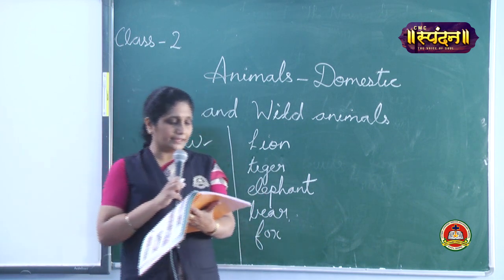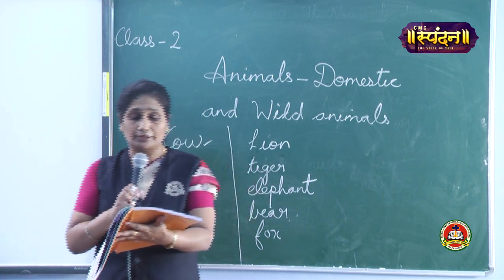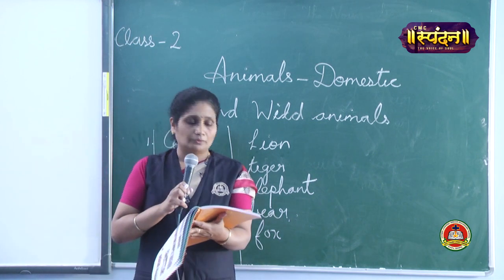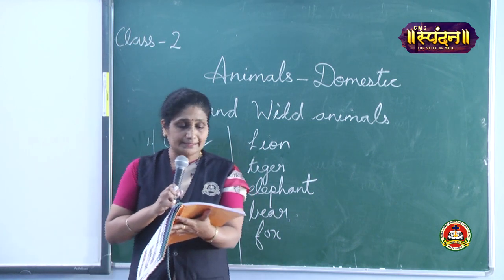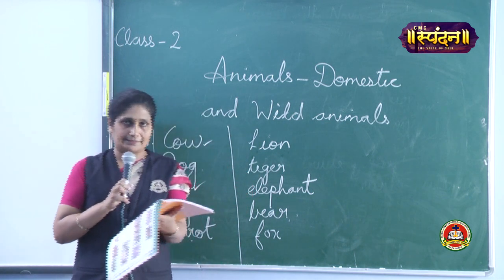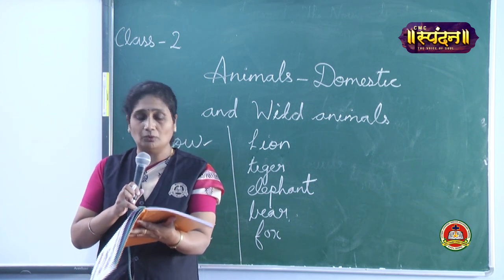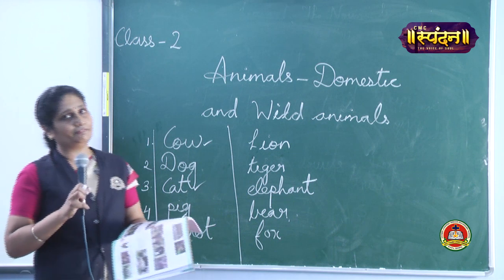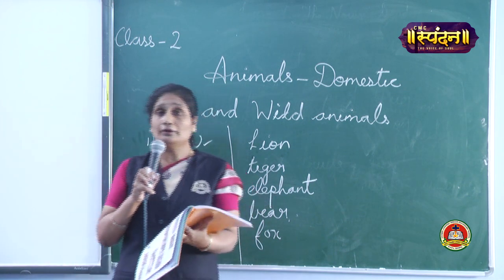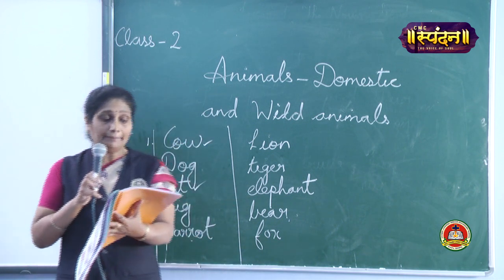There are different kinds of animals in the world. You see different kinds of animals in your neighborhood too. Let's learn more about them. Now, domestic animals. Domestic animals are trained. They are given training to live with us. All domestic animals depend on us for their food, water and shelter. So we tame them, we give shelter to them, and they are also loved by us. So they are also called pet animals.